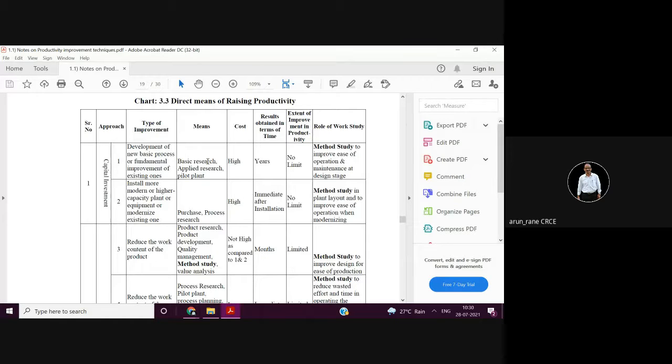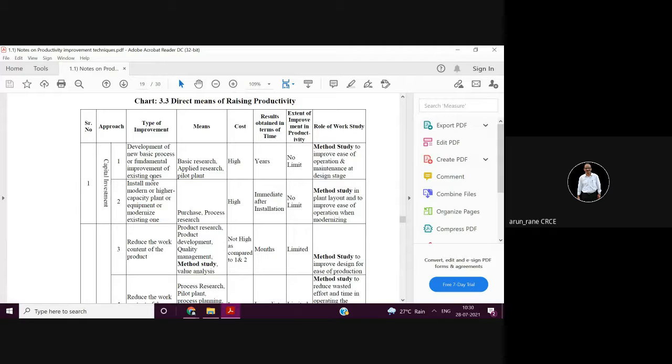No doubt, if you want to implement or develop a new basic process, the cost will be high, and there is no limit for the improvement. So here, what is the role of work study? You are developing a method study to improve the ease of operation, or to facilitate the production, or to improve the productivity. Not only basic process, but you can improve the existing one also.